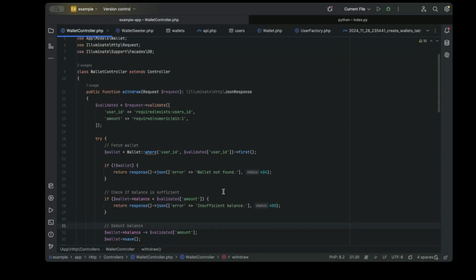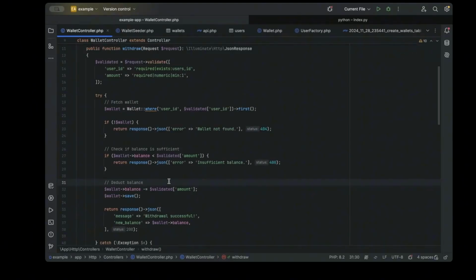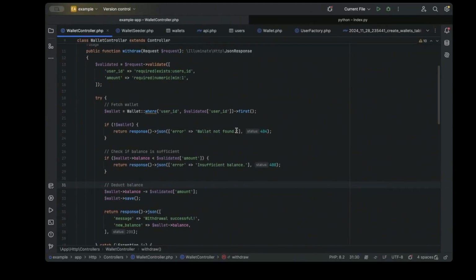If you're looking at this code where I'm doing all the right checks in place, everything is done in the way that is expected to be done. And I'm sure if you throw a request at this, it will work very smoothly. The right amount of money that you're throwing at it is going to be deducted accordingly. If we are going to be attacking this with race condition in mind, let's see what is going to happen. So here I spun up a Python code base, and I'm making a call to that endpoint.